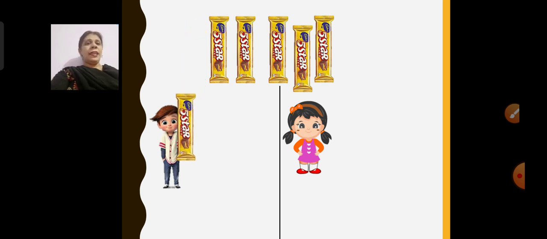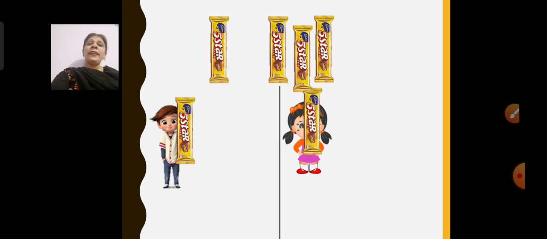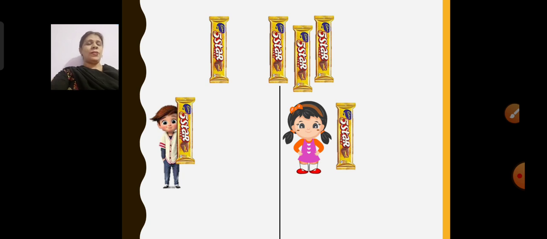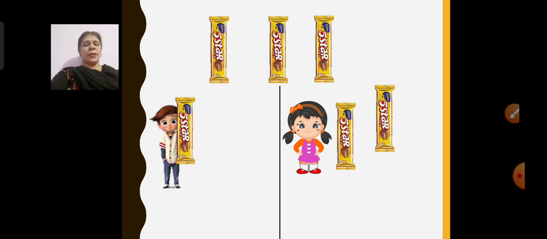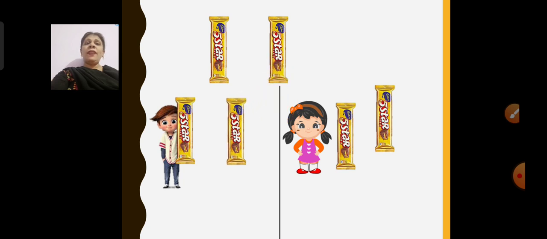Now, children, here I gave the boy 1. Then again to the girl I gave 1. So now they each have 1 sweet. Now 1 more sweet I gave to the girl, so now she has 2 sweets and the boy has 1 sweet. Now I gave 1 more to the boy. So now they both have equally 2 sweets. But still 2 sweets are left with me.